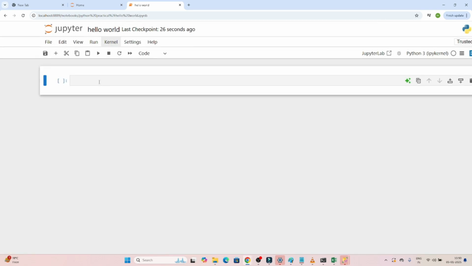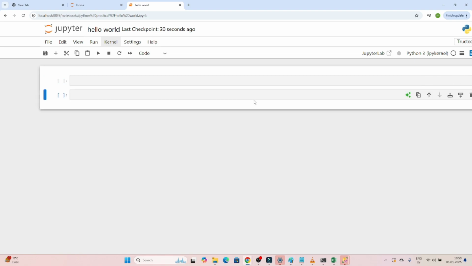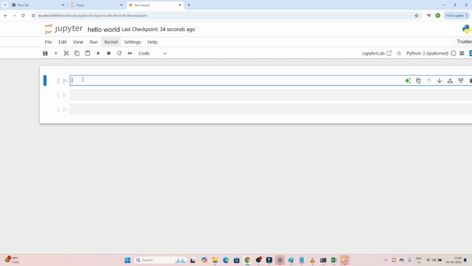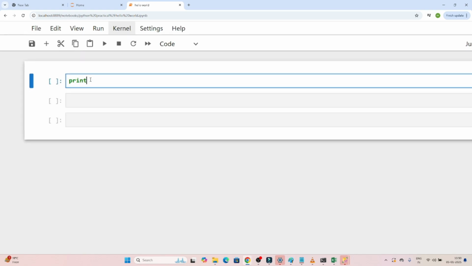And here you can see, right? Here we can write any code. If you have to add more cells, you can add more cells like this. Now what will we write? We will write our first hello world program. So how can you actually write a hello world program? In Python we have a function called print. Print is one of the functions. Now if you write print and hello world,